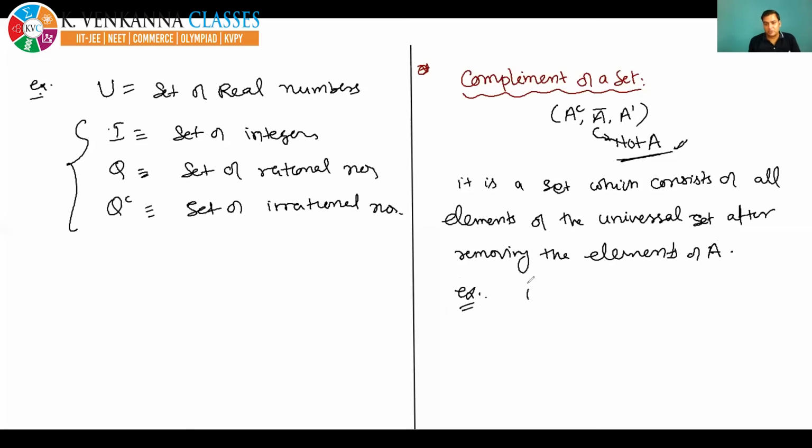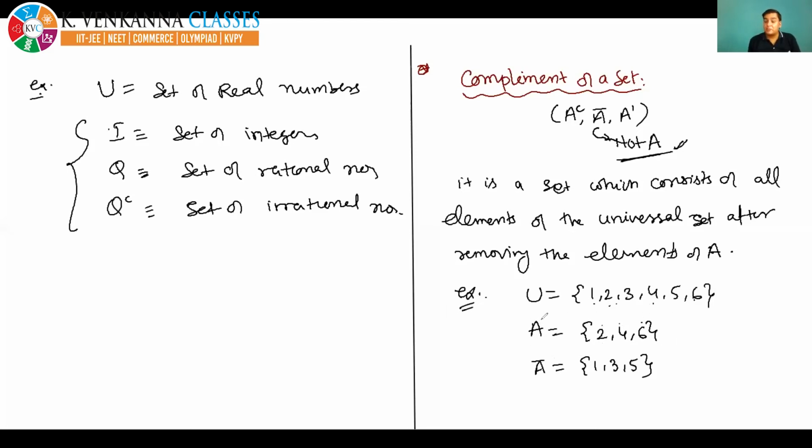For example, suppose I am taking the universal set as 1 2 3 4 5 6, simple, only this. And suppose A is equal to 2 4 6, then A complement, A bar, will be what? It will be all elements of the universal set after removing the elements of A. So if we remove the elements of A, 2 4 6, then what will be left here? 1 3 5. So it will be A bar. Yes, correct, Chaturya Teja, absolutely right.